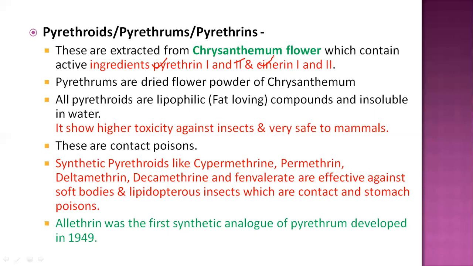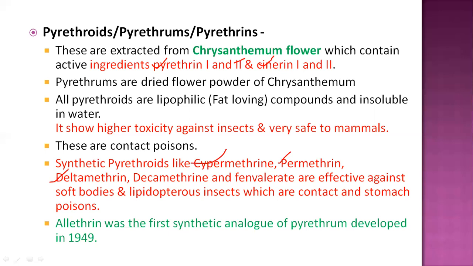when applied on the pest. And the synthetic pyrethroids, for example, are cypermethrin, permethrin, deltamethrin, decamethrin, and some fenvalerate compounds, which are very effective against soft bodied insects. Even some caterpillars, called lepidopteran insects, are affected by contact and stomach poisoning, and finally the insect is destroyed or controlled.